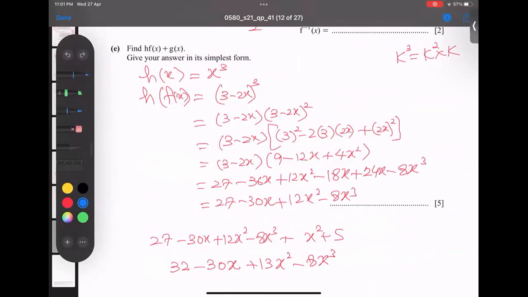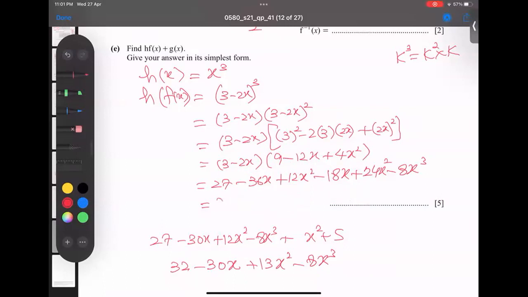And now 3 9s are 27, 3 12s we got 36, 3 4s are 12x squared. This is all correct. 2 9s are 18, negative, plus 24x times x becomes x squared. This is the mistake, only I have it. I check again, this into this, I get x squared. I think the next part is okay. And I think we have done it, the mistake is clear.